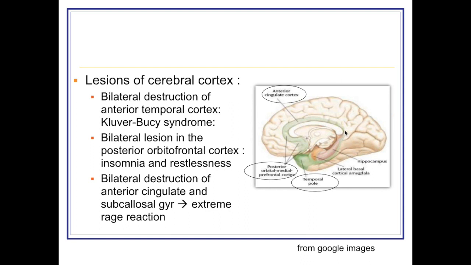If there is bilateral destruction of the anterior temporal cortex, there is Kluver-Bucy syndrome, we will discuss it in detail. Then with a bilateral lesion in the posterior orbitofrontal cortex, the person has insomnia as well as restlessness. Bilateral destruction of the anterior cingulate cortex, that is the cingulate gyrus, as well as the subcallosal gyrus, results in an extreme rage reaction.